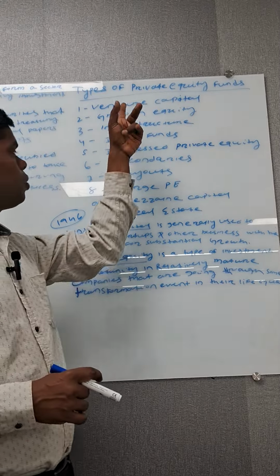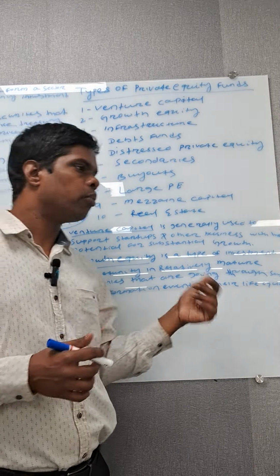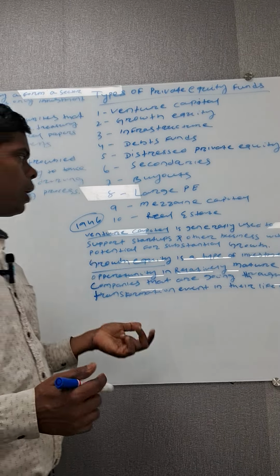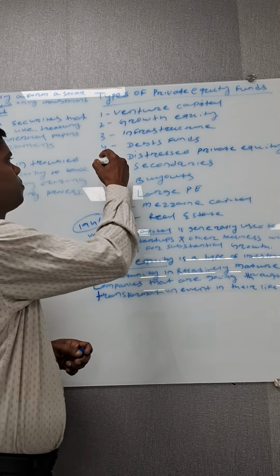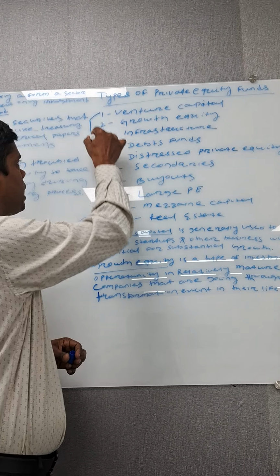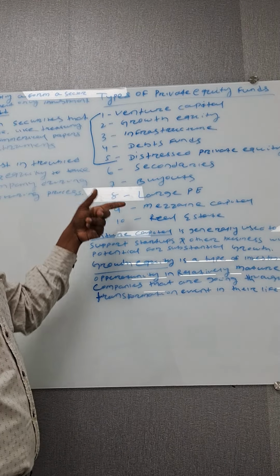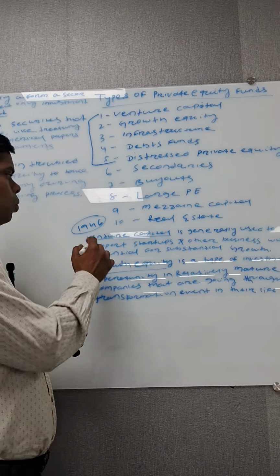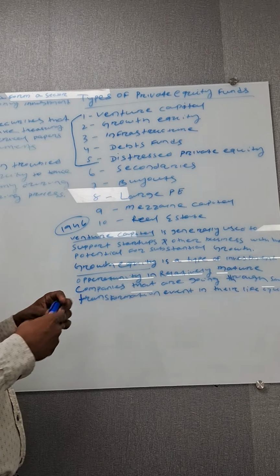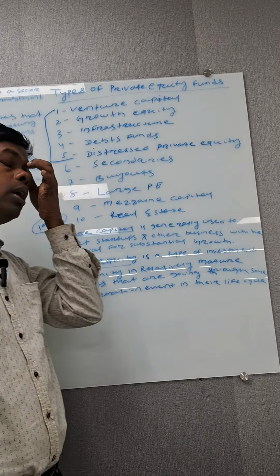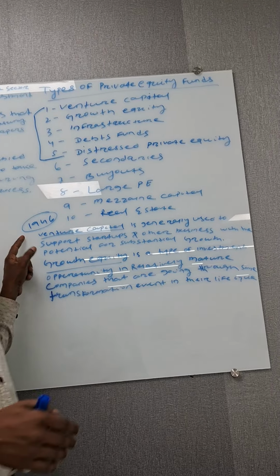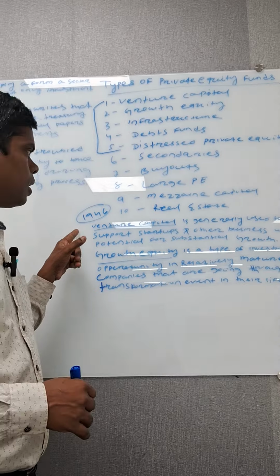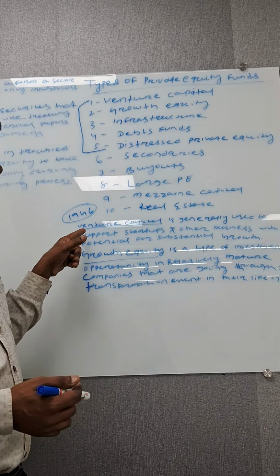Now we can discuss, summarize and explain properly the meaning of all the points, 1 to 10. Today we discuss only 5 types of private equity, and in the next session we can explain the other 5. Now let's discuss private equity venture capital. In the first class, I already explained that 1946 is the year private equity came into the market. In this period, it was introduced as venture capital.